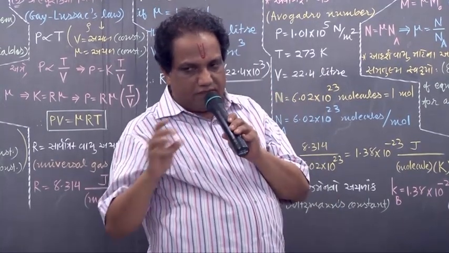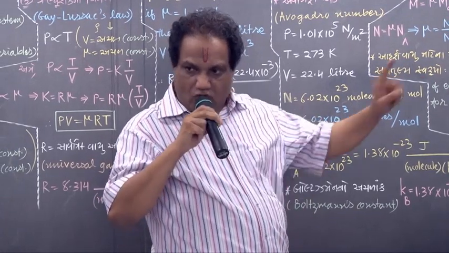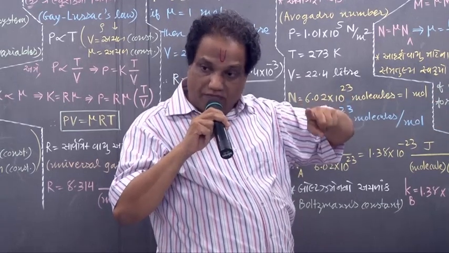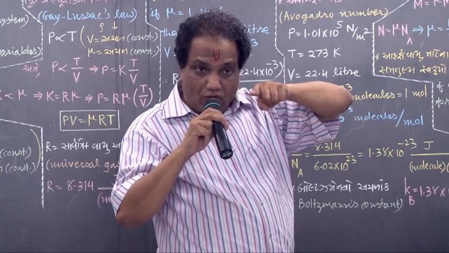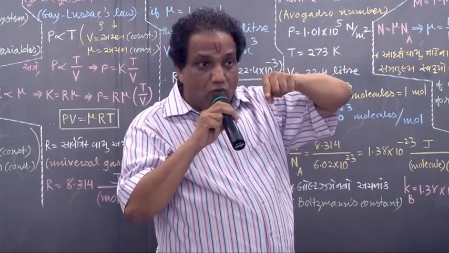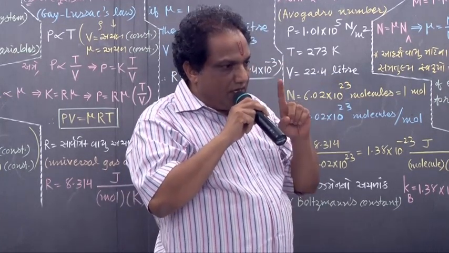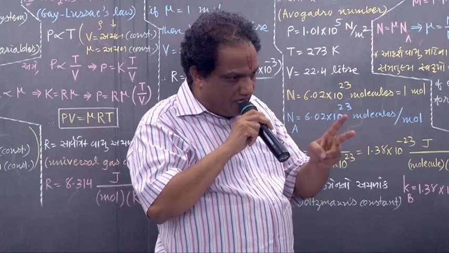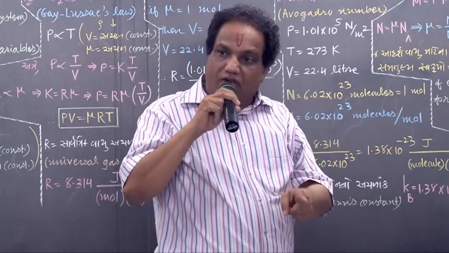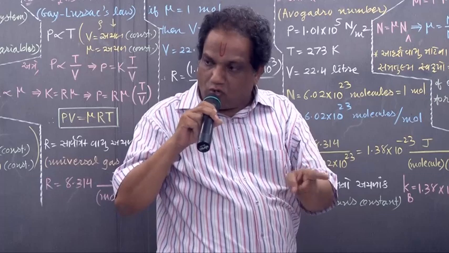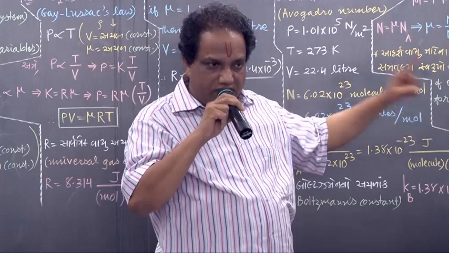Now take care of one point. Right now molecular weight is required and they given molecular weight. But in the examination, what will they give? Atomic weight. Then you must know how to write the oxygen molecule: O2. Why are you writing O2? Oxygen is a diatomic gas. Each molecule of oxygen gas is made up of 2 atoms. So molecular weight is 2 times atomic weight. If they give atomic weight as 16 gram per mole, then 16 into 2 is 32 gram per mole. So right now molecular weight is given. Take care of that point.